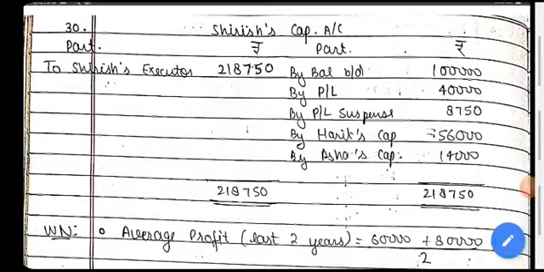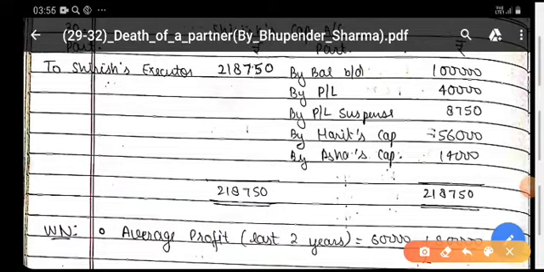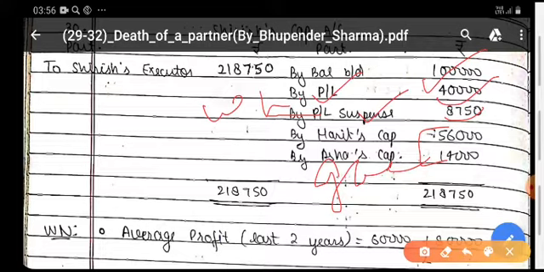Now you can see here that the opening balance of the capital is written. Profit and loss, meaning whatever profit has been given in the balance sheet, is to be distributed among the partners in the old ratio. Profit and loss suspense account, for this you will see the working note, and this is the amount of goodwill. Whatever is to be paid to him shall be transferred to his executor's loan account.